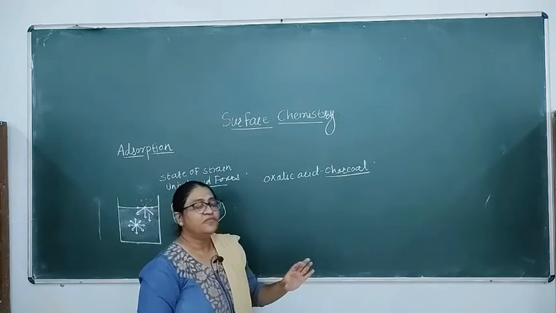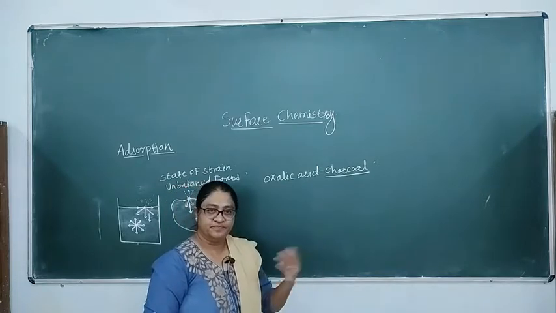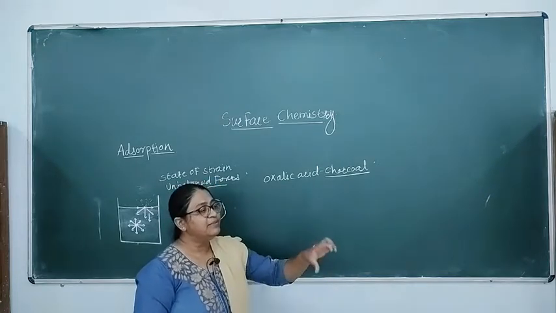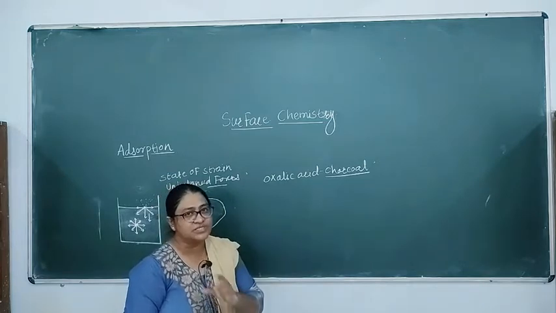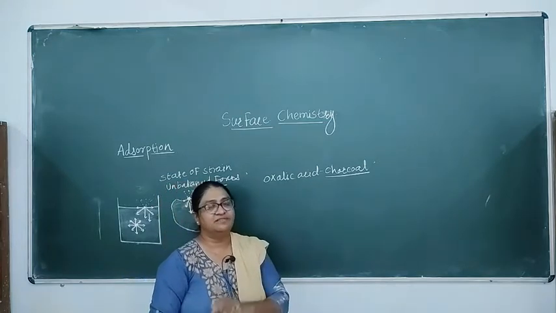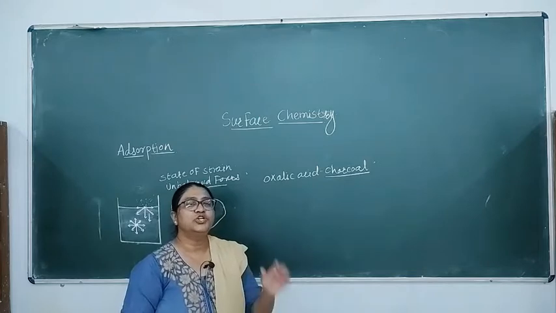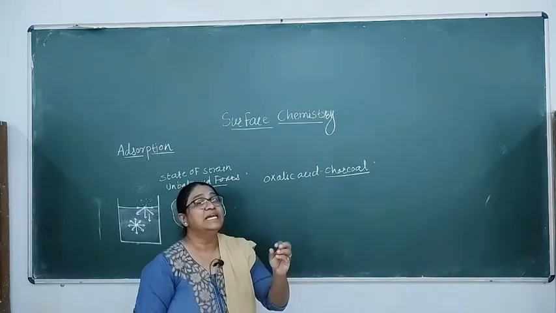Therefore, if the charcoal is filtered and we check the concentration of the remaining solution, we will observe that the concentration of oxalic acid decreases after